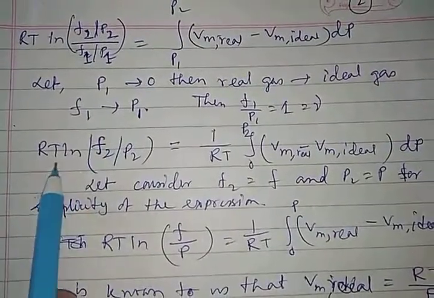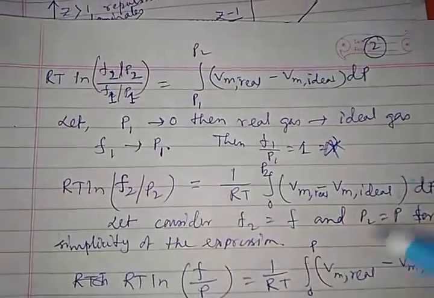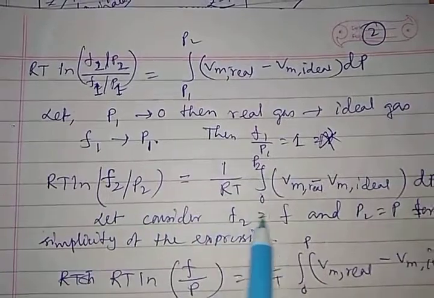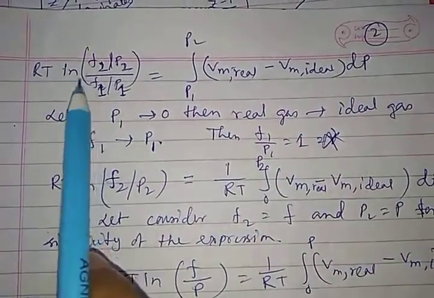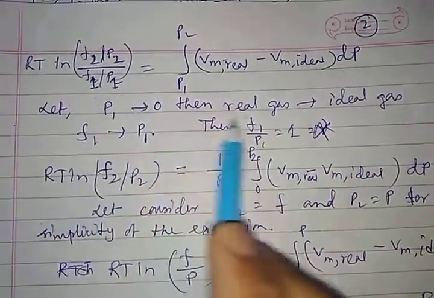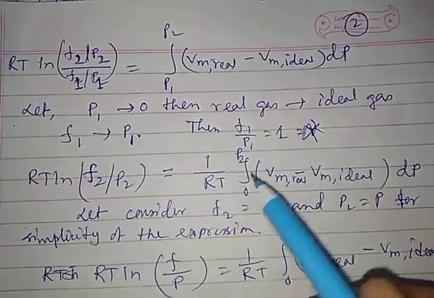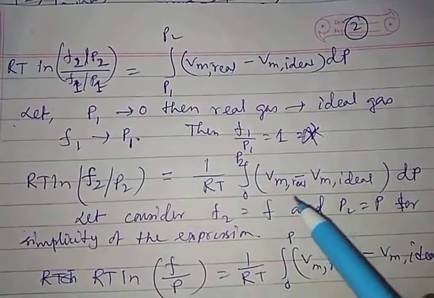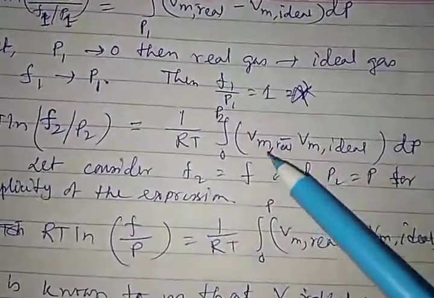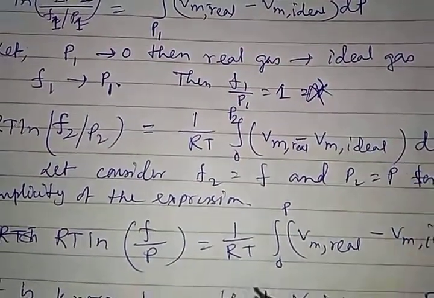Now RT, I can cross this. So when I am starting from 0 pressure, I will finish with the final state only, F2 by P2. The denominator becomes 1 and the term becomes 0. Okay, equal to 1 by RT, integral 0 to P2 of Vm real minus Vm ideal dp. Vm real is the molar volume of the real gas and Vm ideal is the molar volume of the ideal gas at the same condition.